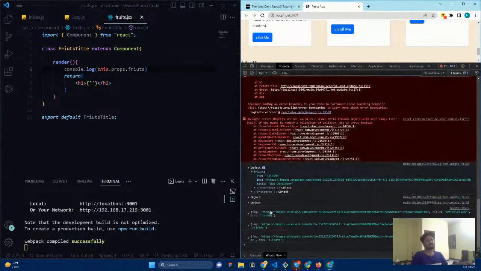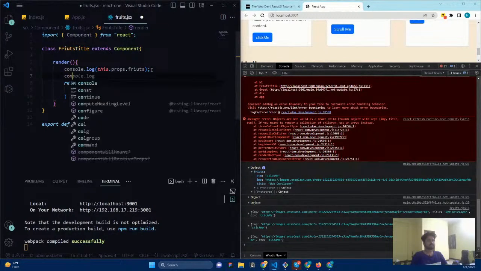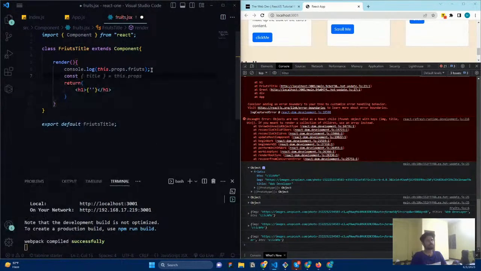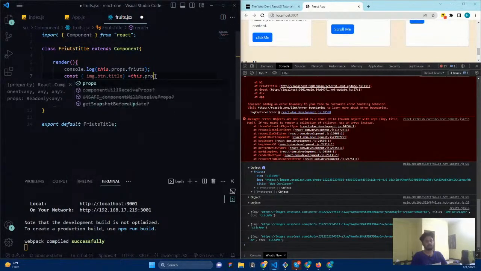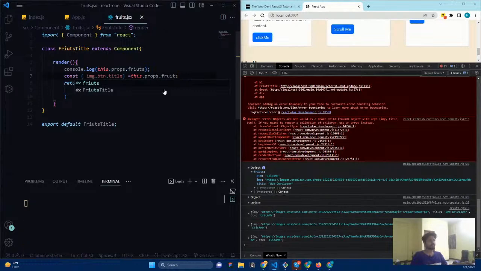So now what can I do? I can destructure it here. So how? Well, we know that. So what are the things that we need to destructure? Well, I just say const. It's going to be an object. I just want the img, it's going to be the image, and next it's going to be the btn, and the next is going to be the title, and it's going to be this dot props dot fruits.